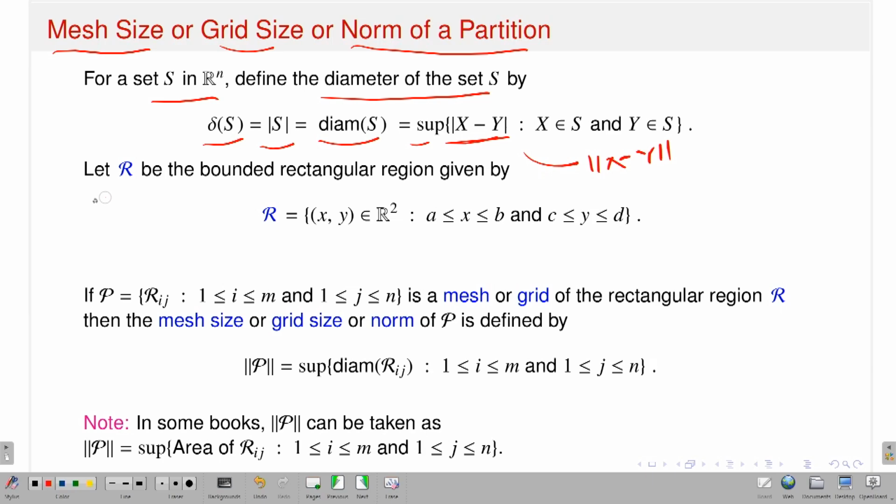So this is the diameter, which I have defined. If I have a set S, then take the distance between any 2 points, and take the supremum over all x varying over S and y varying over S. That is called the diameter.